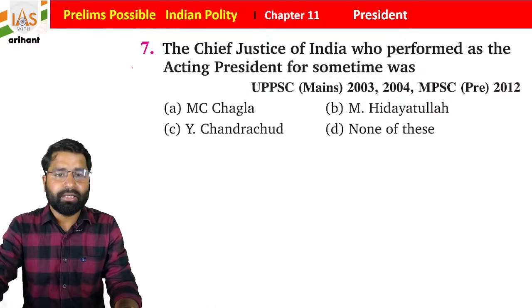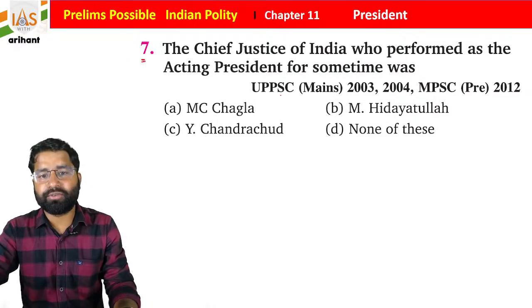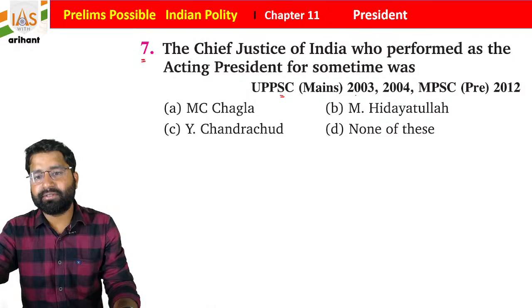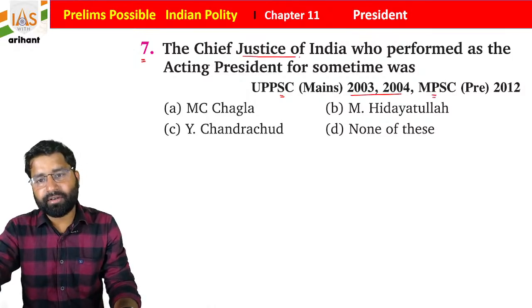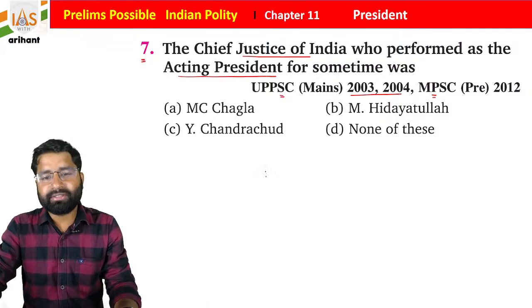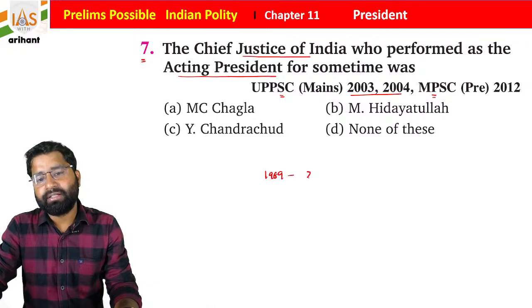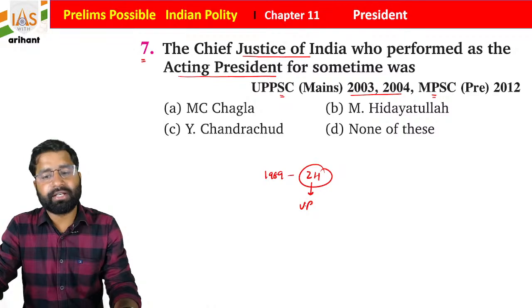Now see the next question, the 7th question. It was asked in UPPSC multiple times, and in Maharashtra PSC. The Chief Justice of India who performed as acting president for some time. We already discussed that in 1969 when Zakir Hussain sir died, VV Giri took charge as president of India, but he also resigned.